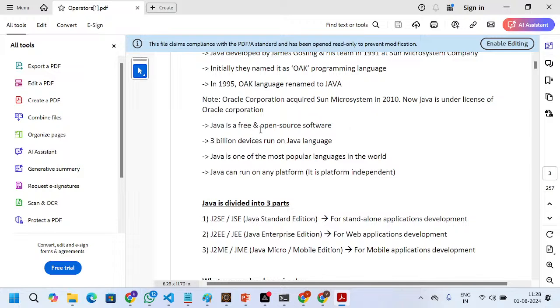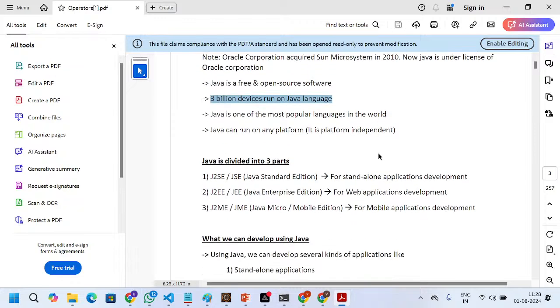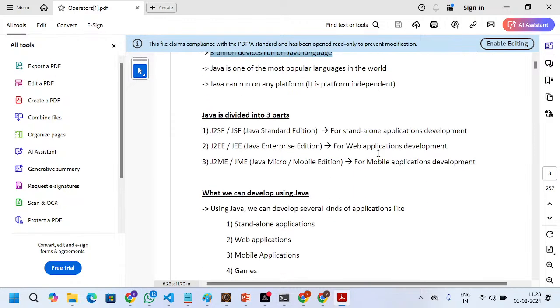Java is free and open source. Across the world, 3 billion devices are using it. Java is one of the most popular languages in the world. Java can run on any platform, it is platform independent.